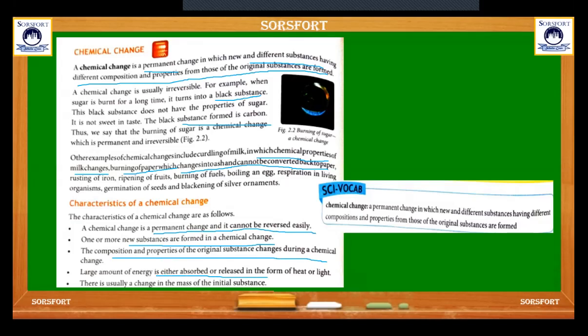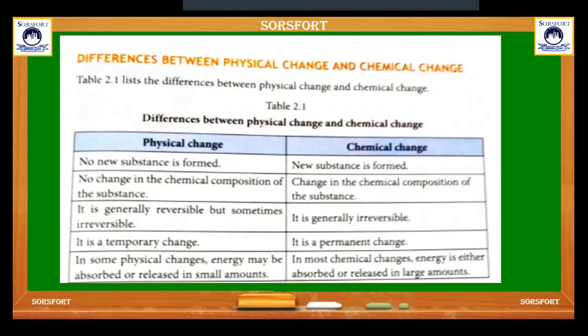Absorbed means endothermic, released means exothermic. It may be an exothermic or endothermic type of chemical change. There is usually a change in the mass of the initial substance. So these are the characteristics of chemical changes.